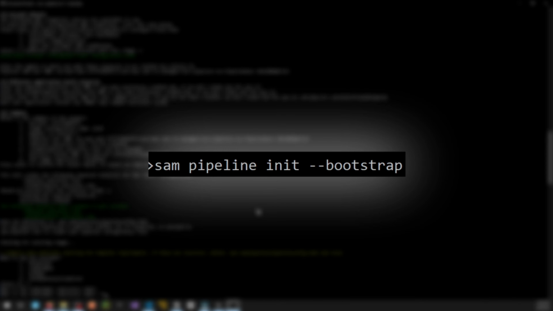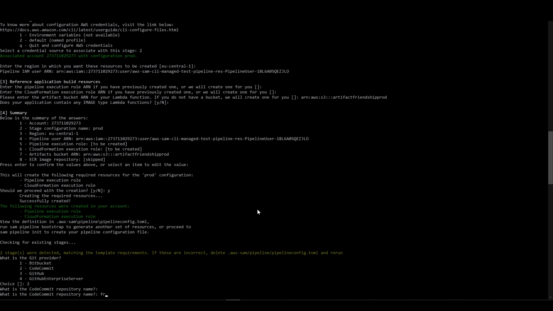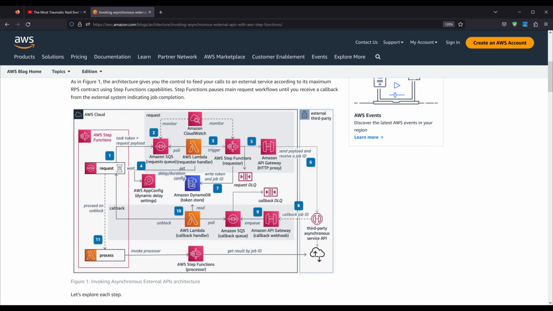Run SAM pipeline init --bootstrap, and SAM will lead you through a step-by-step creation. Create a Git repo with your favorite provider and deploy the pipeline. Congrats, now we've mastered the art of making friends with AWS and ChatGPT. Next time, we take a look at how the AWS blog recommends we do the asynchronous calls for real. Maybe.